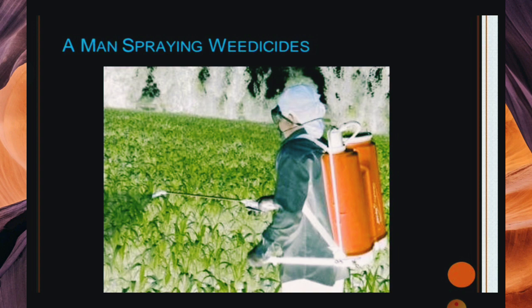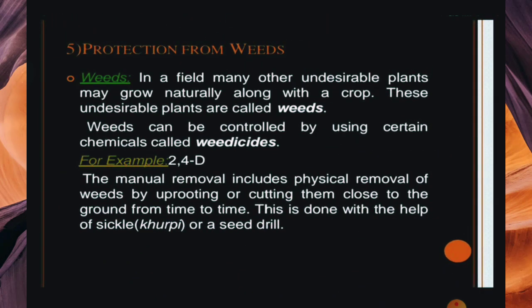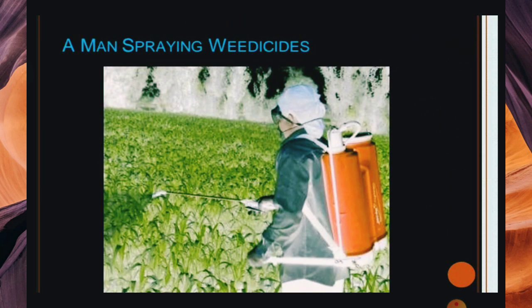This is what modern people do, but in traditional ways, people take a khurpi or sickle, and with the help of the sickle and khurpi they sit, and when they see the weeds, they cut them. In some places it is still used, but it's an older method.